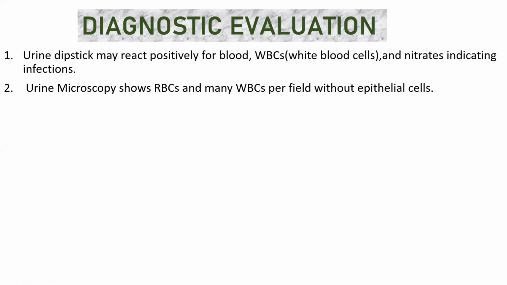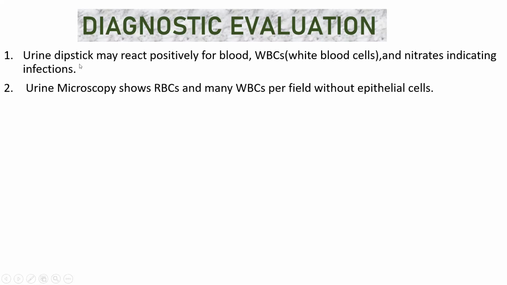First was by using urine dipstick. The next is by using urine microscopy. If you check the urine under a microscope, then you will find there is a presence of RBC and many white blood cells per field without epithelial cells. Means there won't be the presence of epithelial cells. So this is urine microscopy.